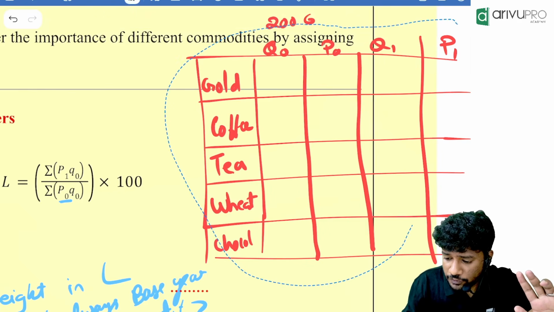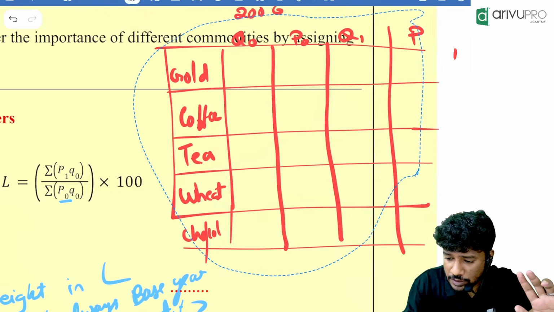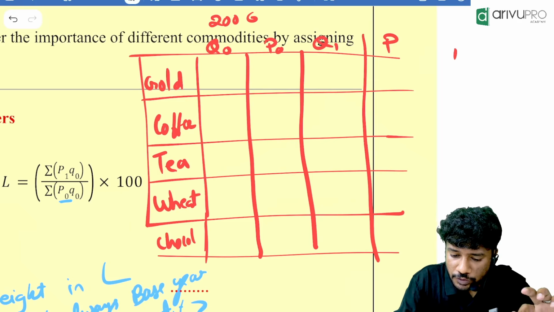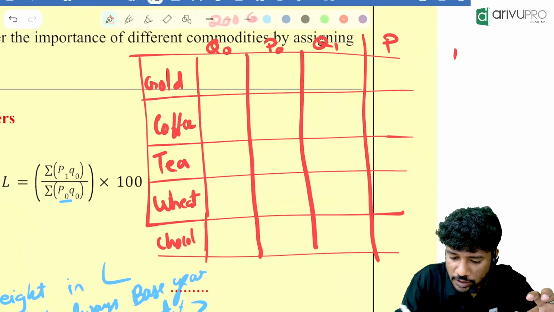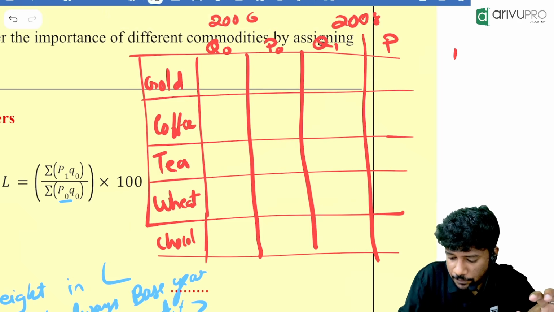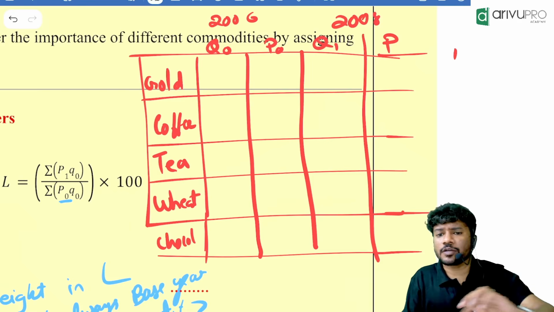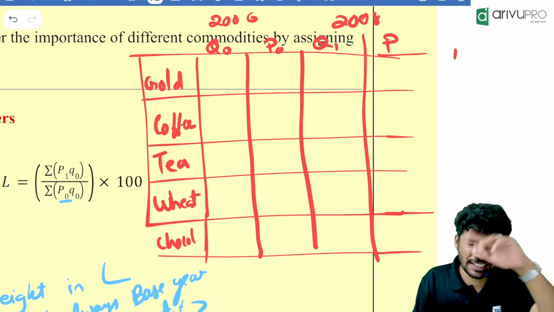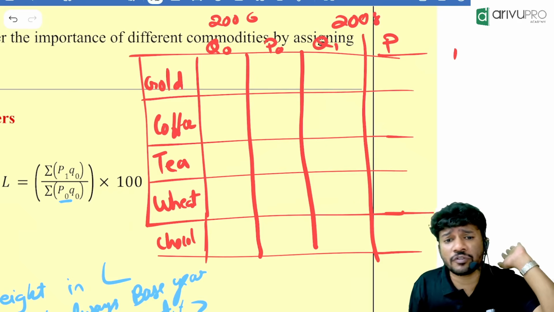Now, what if my next question is like this? 2006 is there, and the other year is 2008. My question is, you need to find the Laspeyres index number. That is my question. For that, the data will be given in the examination. All the time they will give the data. Then you need to find the answer.